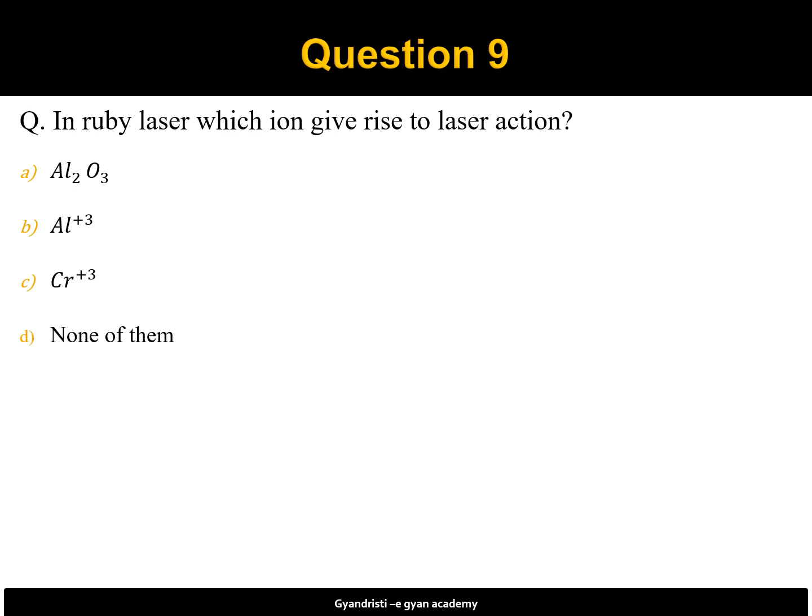Chromium ions are the actually active centers and have a set of three energy levels suitable for realizing lasing actions, whereas aluminum and oxygen atoms are inert. Therefore, we can say that Cr plus 3 is the ion which gives rise to laser action. Hence, option number C is correct.